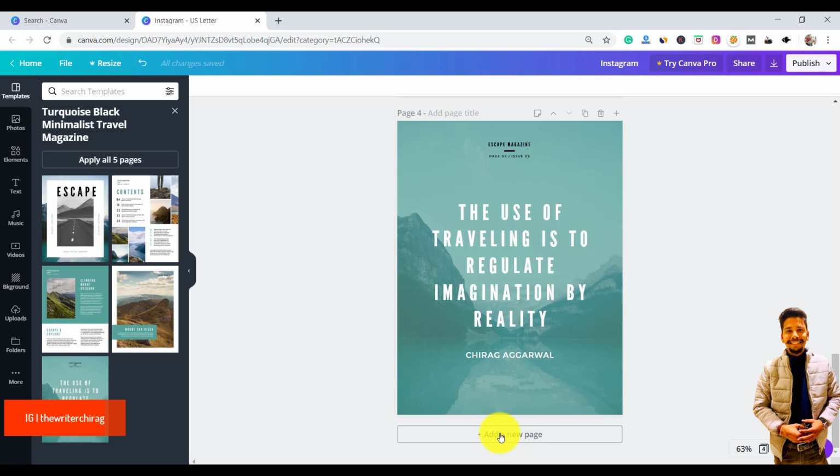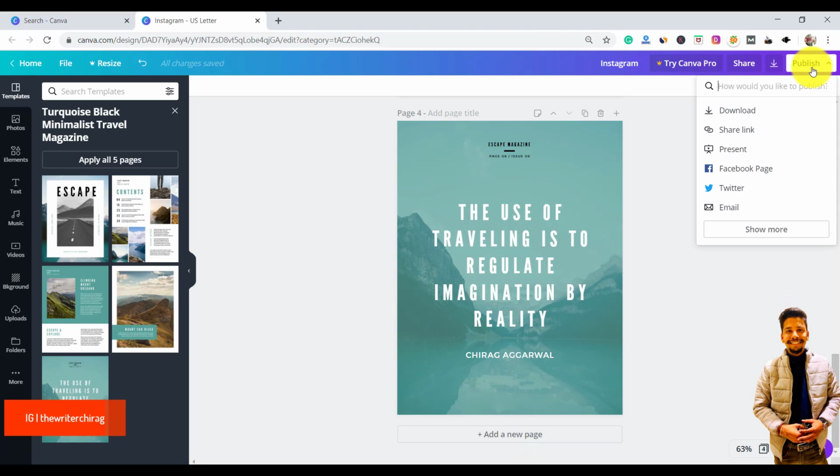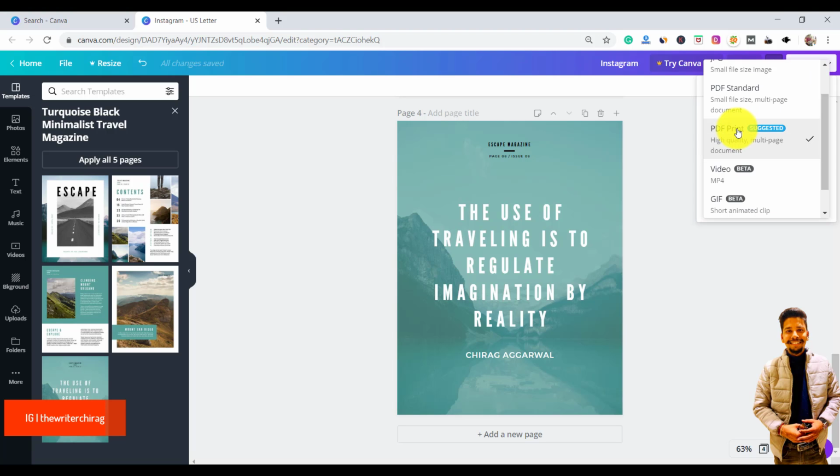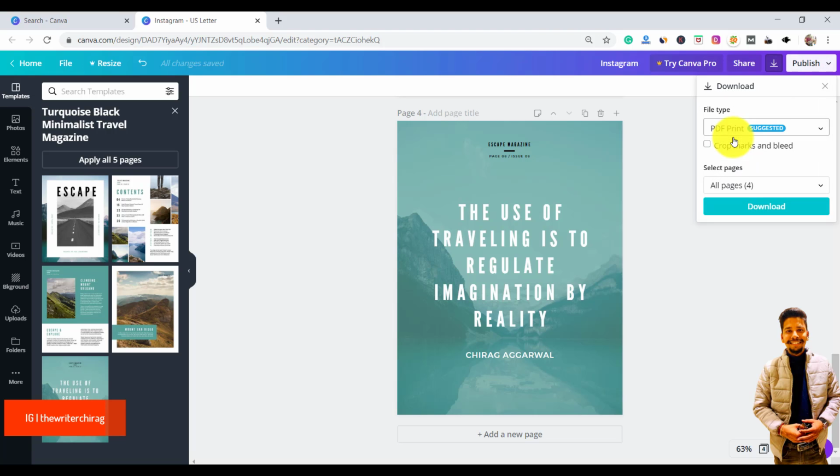And after that, once you're done with your ebook, then go to publish, and here you can go to download. Here it is asking you the file type, right? So it is suggested to download in PDF print, that is a high quality multi-page document, right?